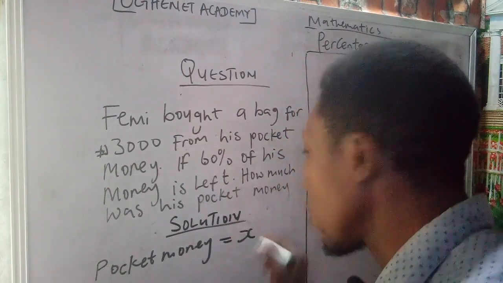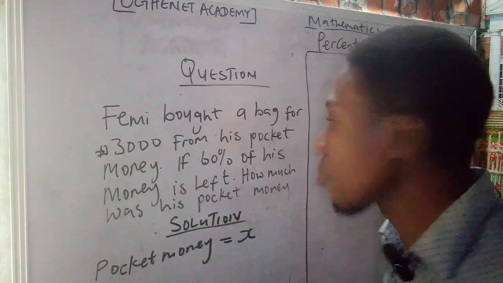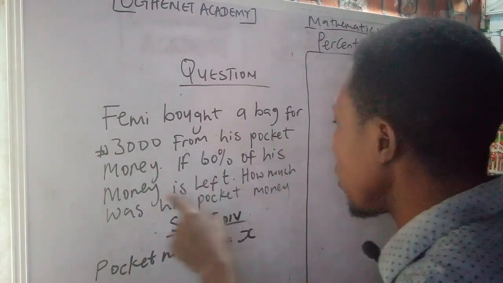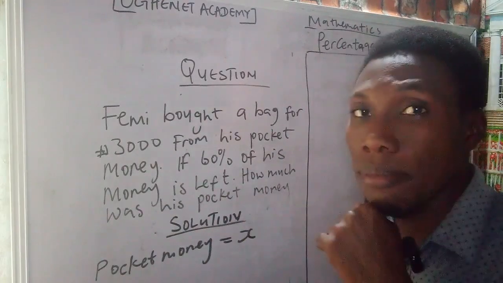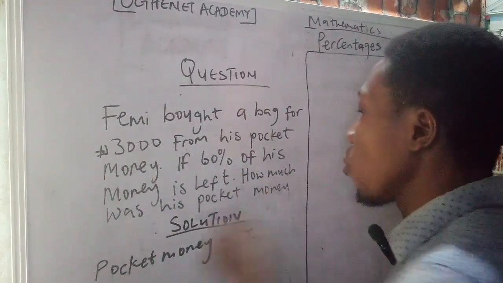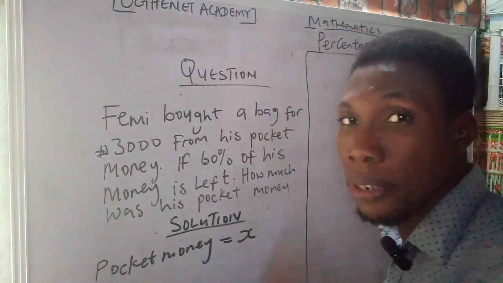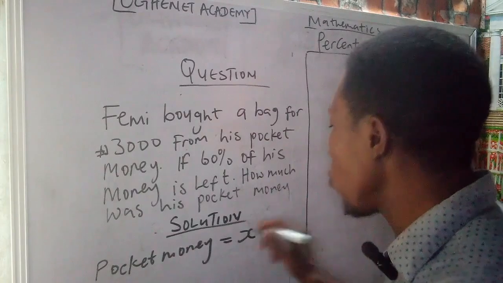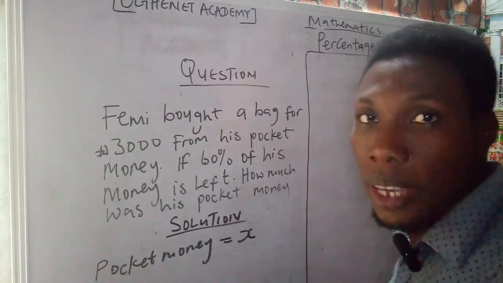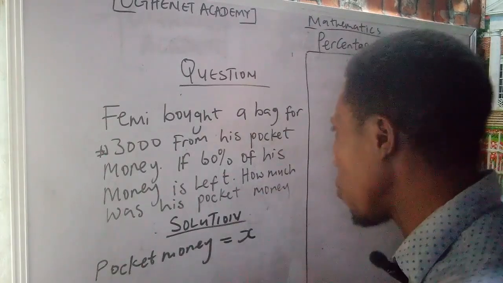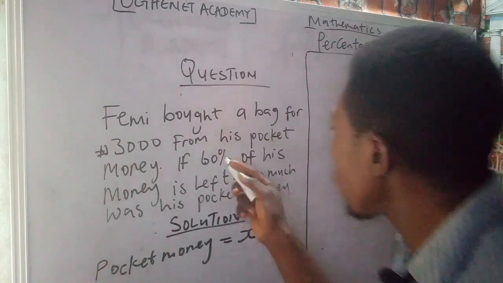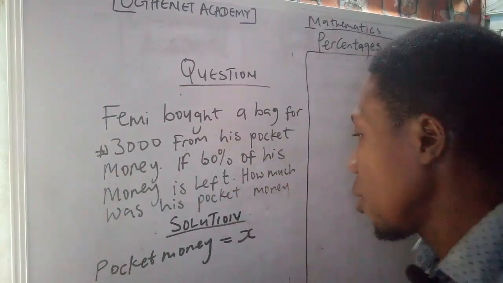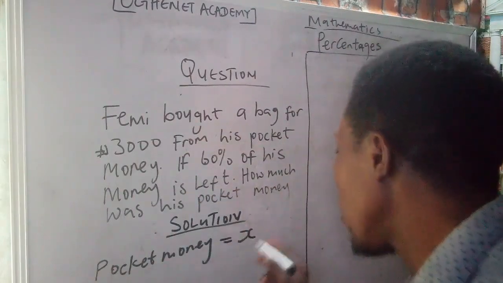equals X. Okay. So now, if 60% of his money is left, how much was his pocket money? That's what we are looking for. We do not know his pocket money, and it is his pocket money we are looking for. Now, we have been given a little information there. 60% of his money is left. So, meaning that since his pocket money is X,